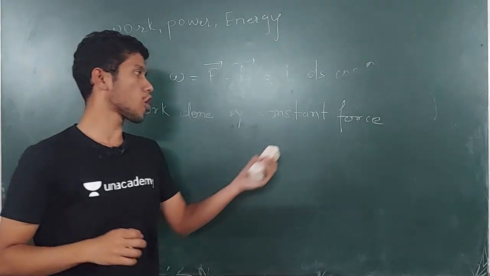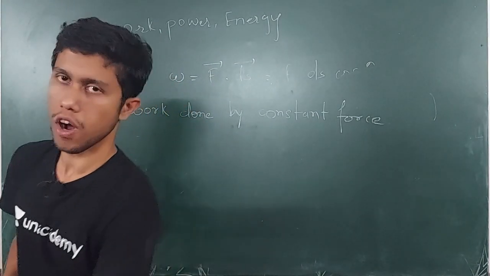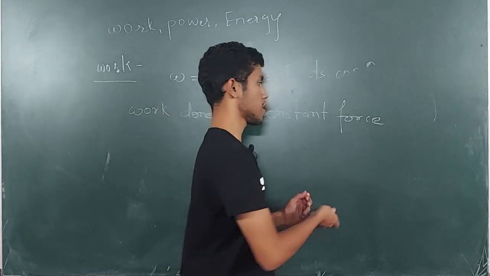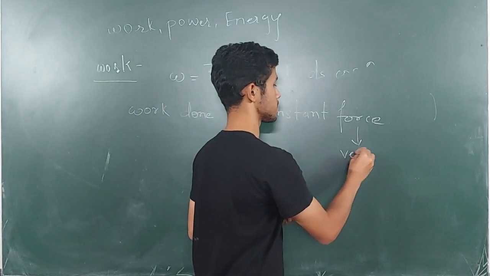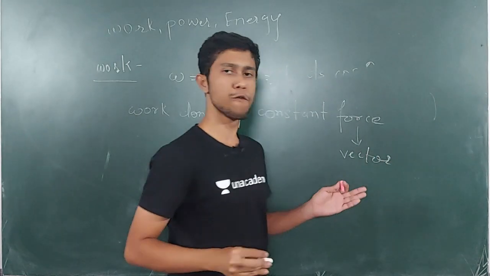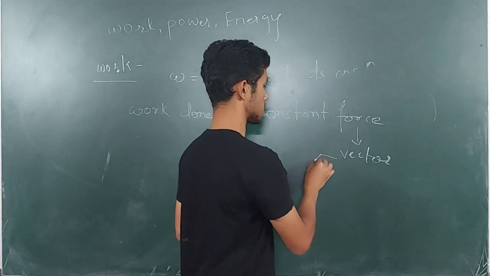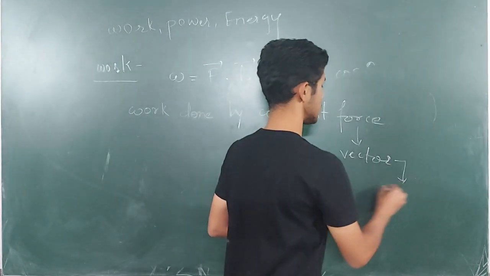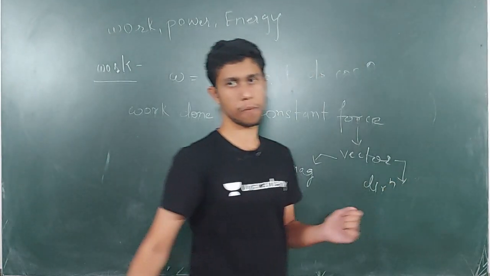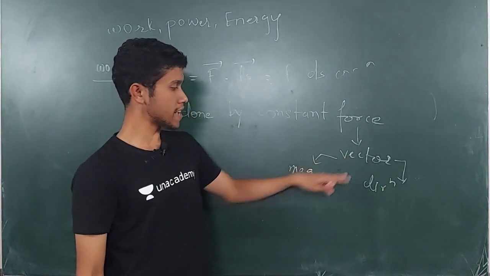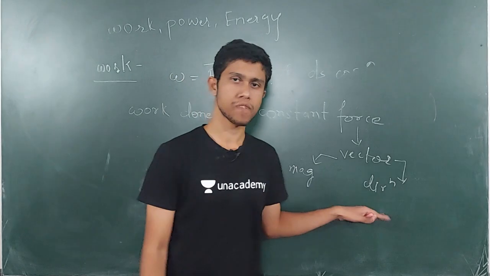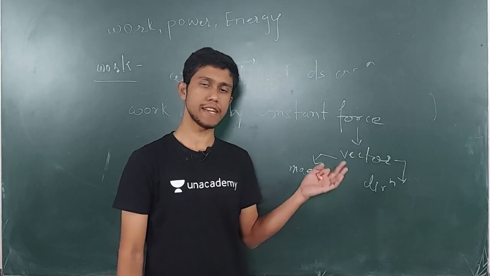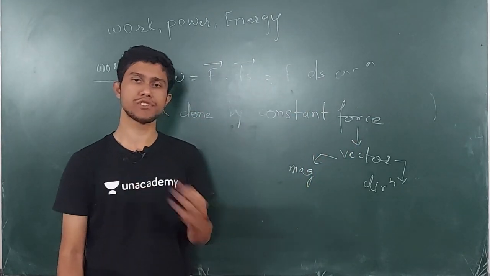So what does a constant force mean? I know force is a vector, and a vector has two aspects: one is the magnitude and another is the direction. So a vector has magnitude and a direction. If any of these change, the force vector is going to change.